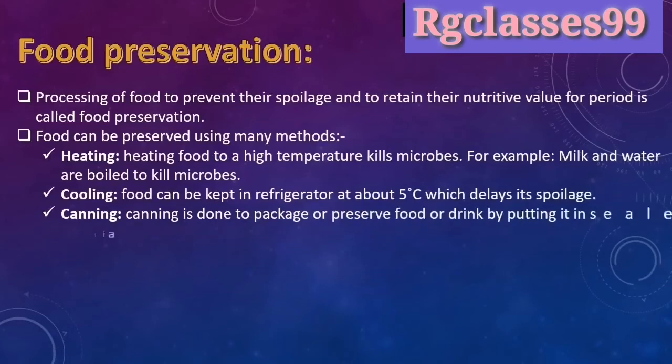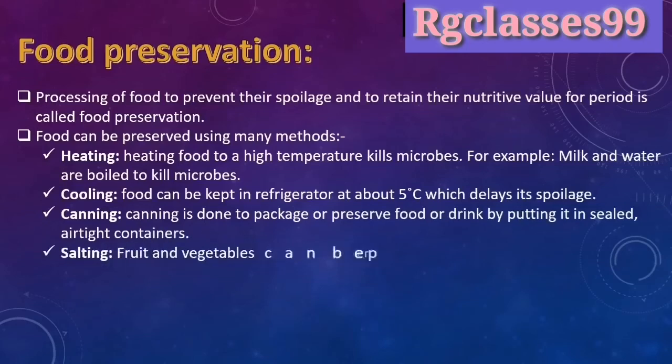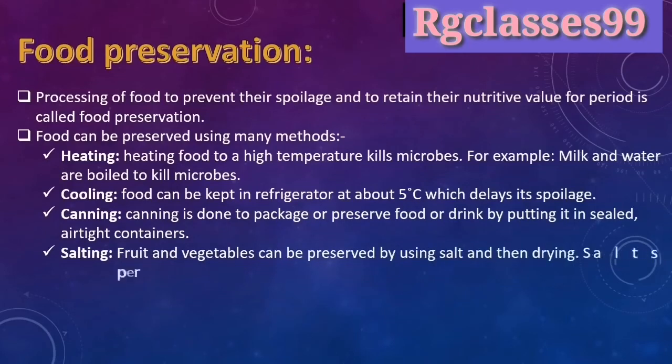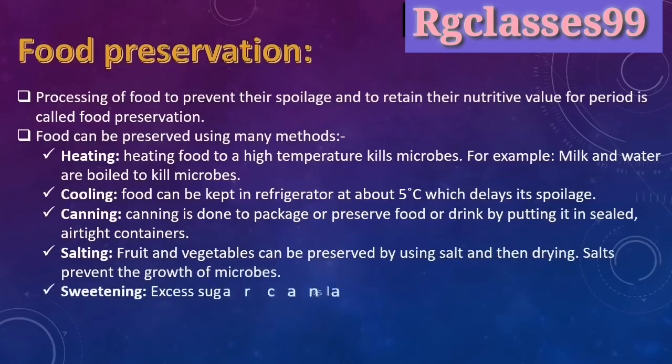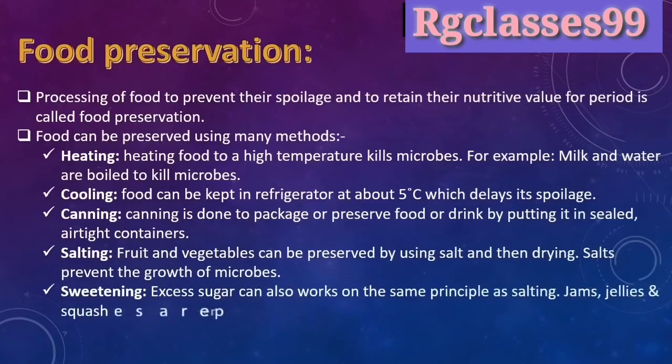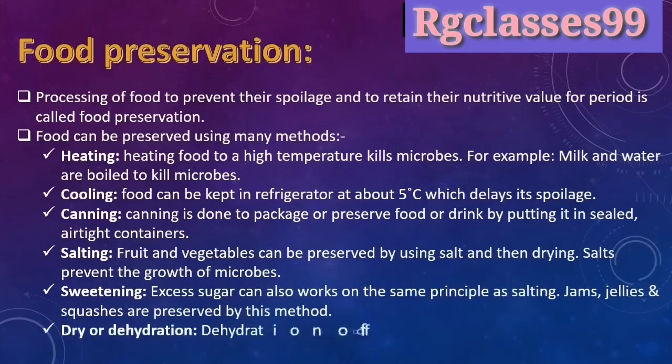Cooling: food can be kept in a refrigerator at about 5 degrees Celsius, which delays its spoilage. Canning is done to package or preserve food or drink by putting it in a sealed airtight container. Salting: fruits and vegetables can be preserved by using salt and then drying. Salt prevents the growth of microbes.